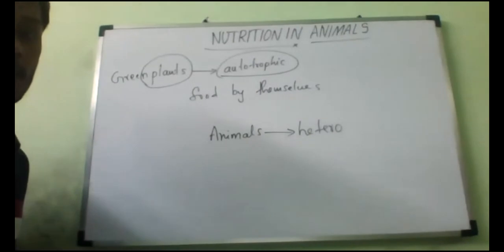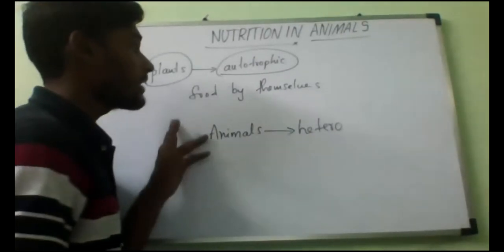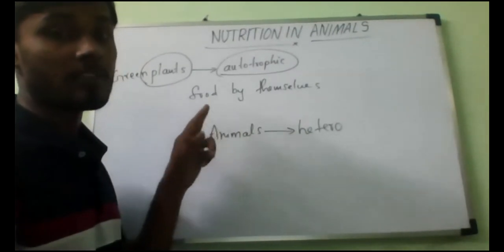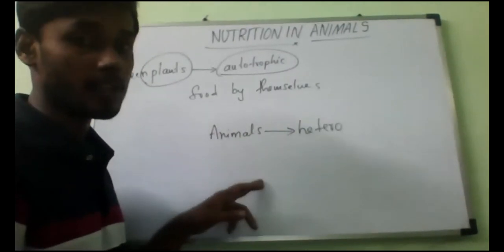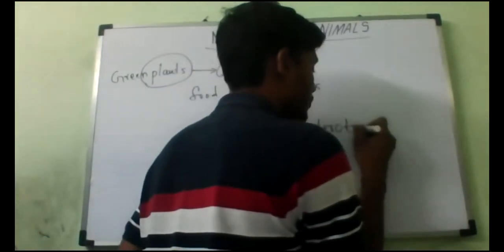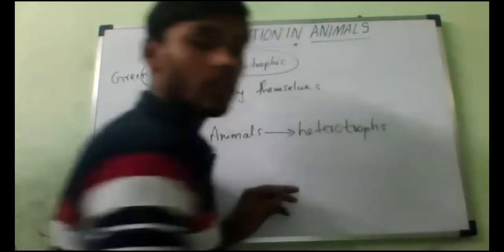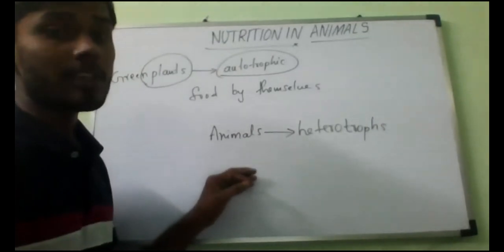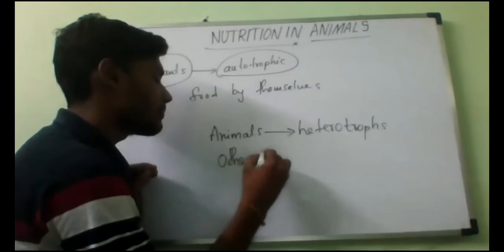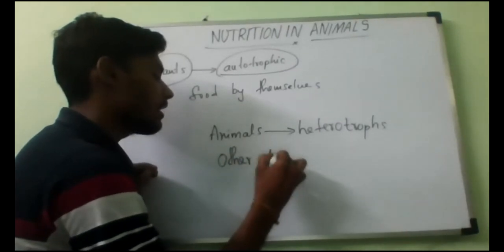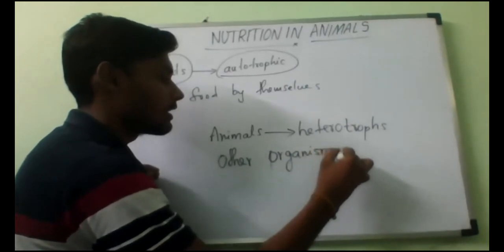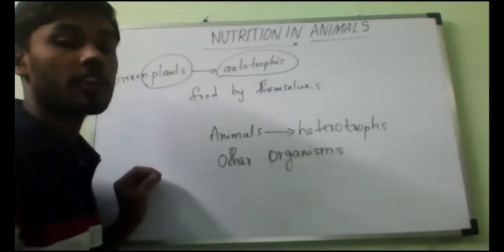Plants produce food by themselves, but it is not so in the case of animals. Animals are heterotrophs, and they always depend on other organisms for their food.